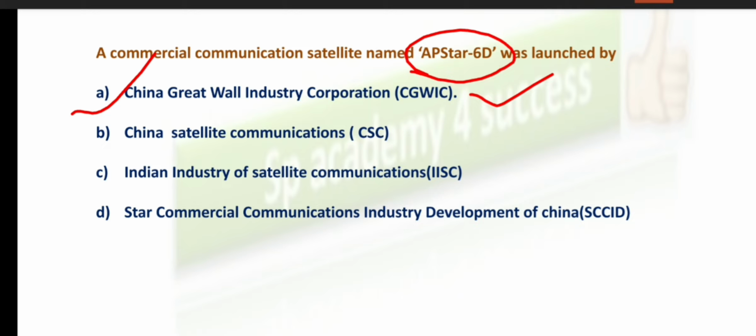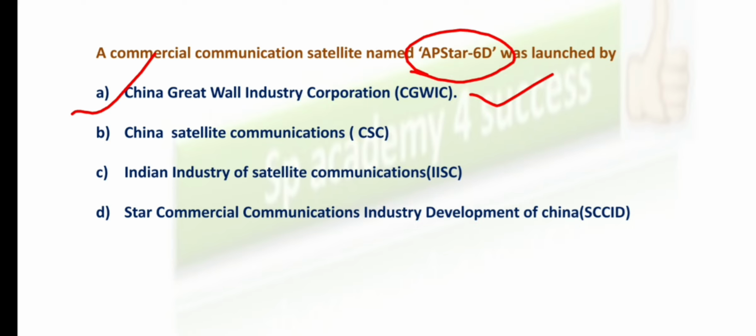What is this? This is a communication satellite. Clear? So, what is the answer for this question? Option A is the right answer for this. Let's move on to the next MCQ quickly. So, this is the second MCQ.